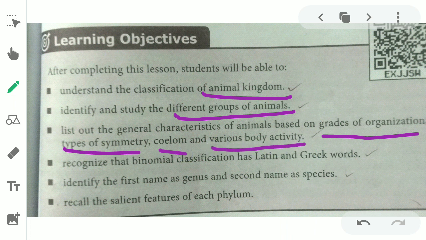Recognize that binomial classification has Latin and Greek words. Identify the first name as genus and the second name as species. Students have to recall the features of phylum. The phylum is studied in 8th standard.